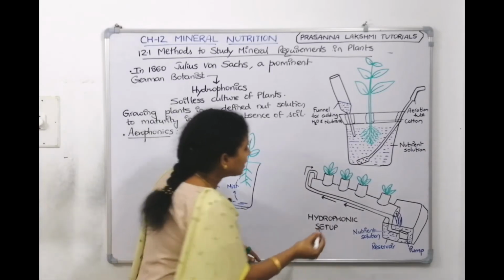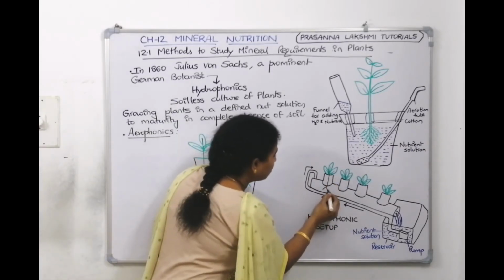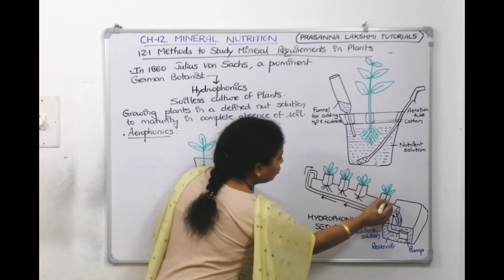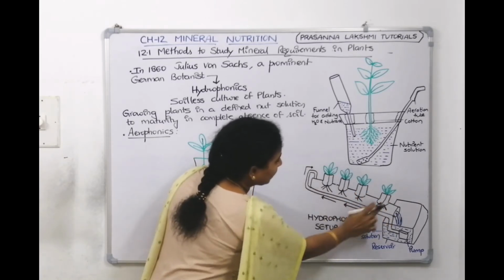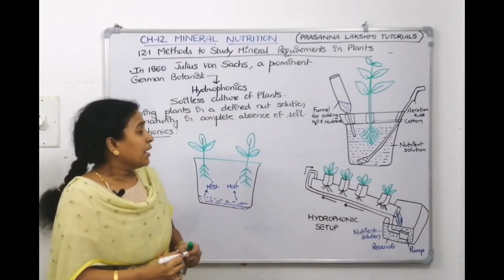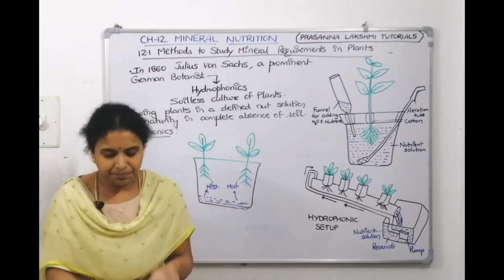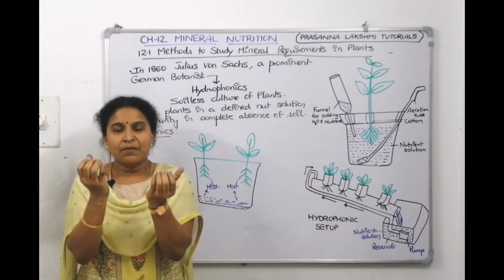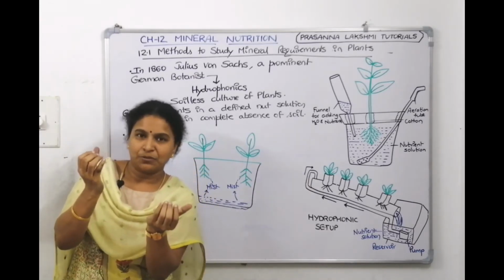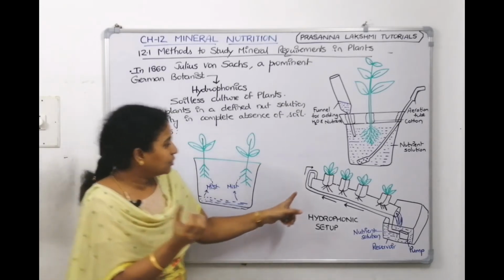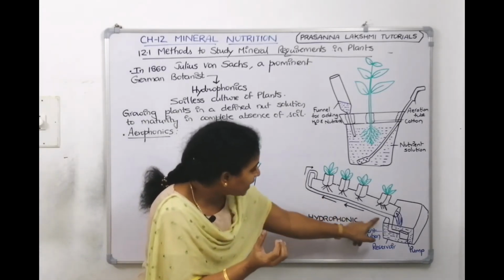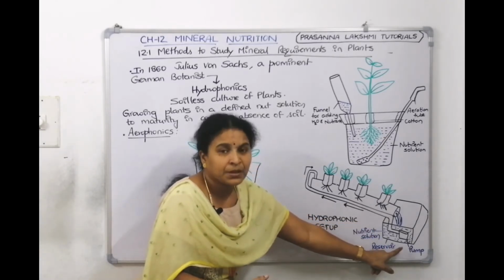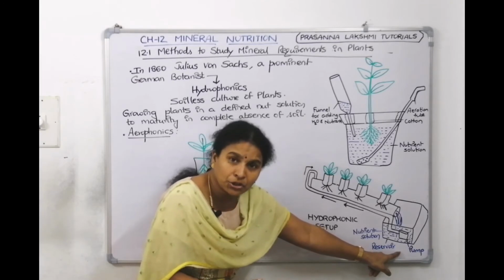The plant is kept in such a manner that the roots will be inside this tube. The roots are this side, they are inside. Now we will not take the tube perfectly horizontal. We'll keep it in a slightly inclined position. That's what I tried to show you. I kept the tube in a slightly inclined position. And this tube is connected to the reservoir where nutrient solution is there.